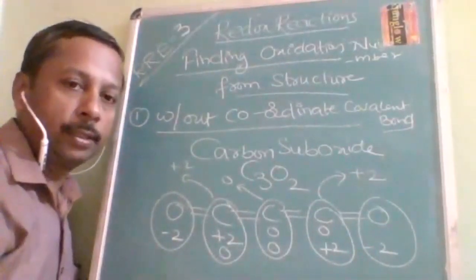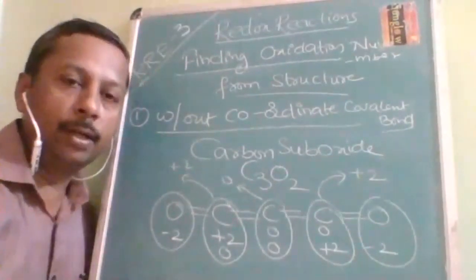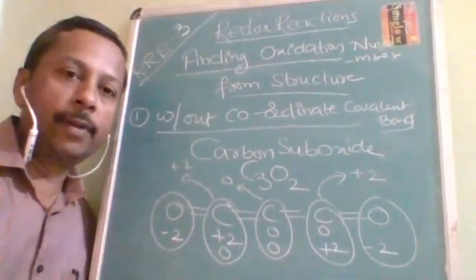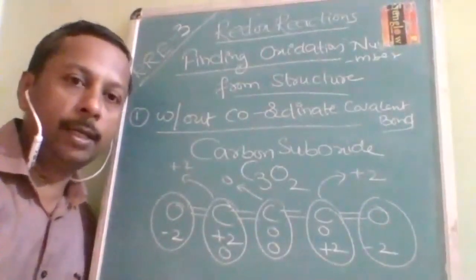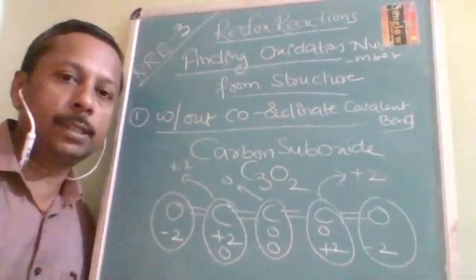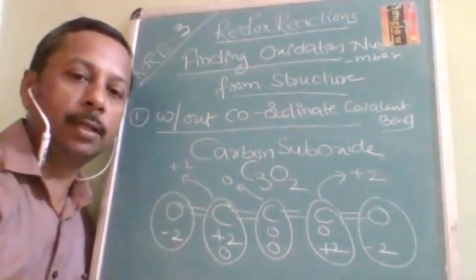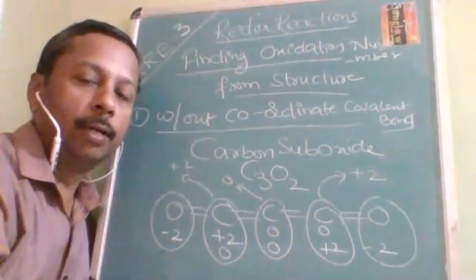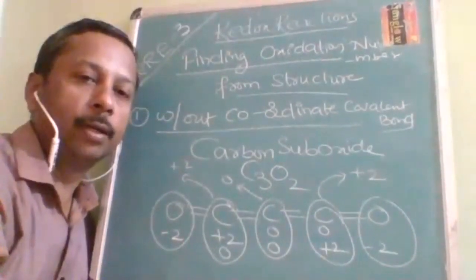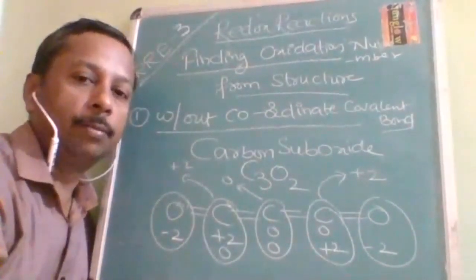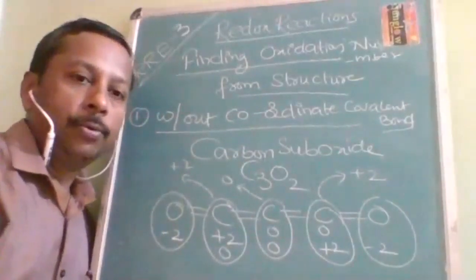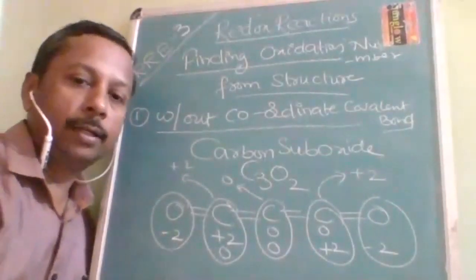And how many rules are there? Only two rules. Same electronegativity, 0. Different electronegativity, more electronegative minus, less electronegative plus. This is possible when a coordinate covalent bond is not there. If there is a coordinate covalent bond, how to approach that, we are going to study it now. Stay with me, stay attentive, try to write the notes.